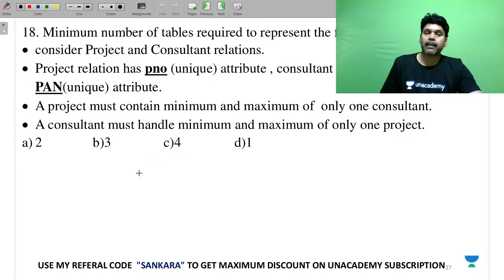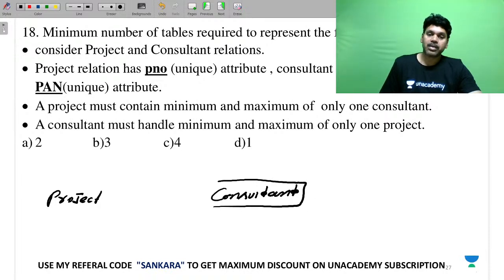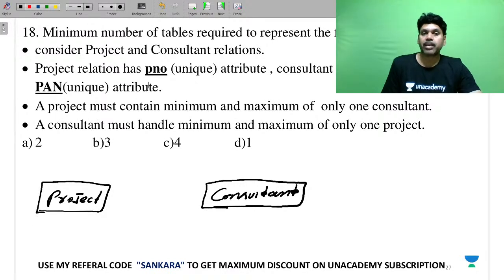So what is he asking? Project and consultant, two tables. So what are the constraints he mentioned? Let us impose. A project can contain a minimum and maximum of only one consultant.